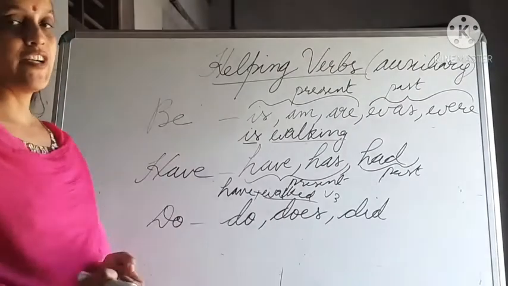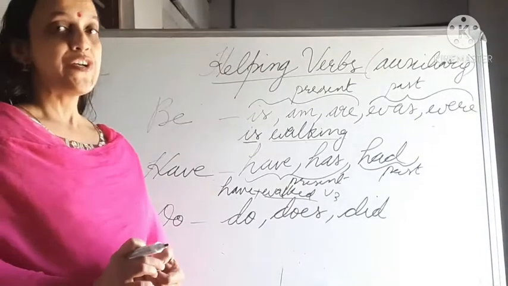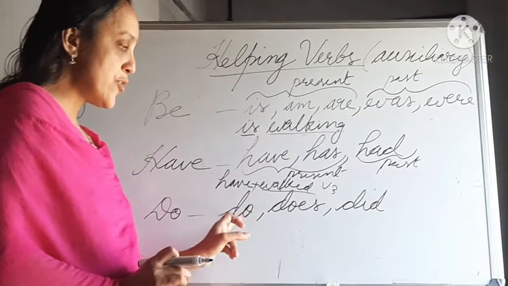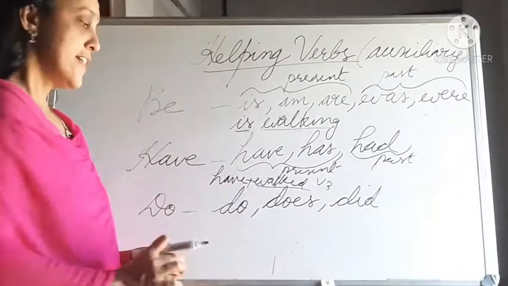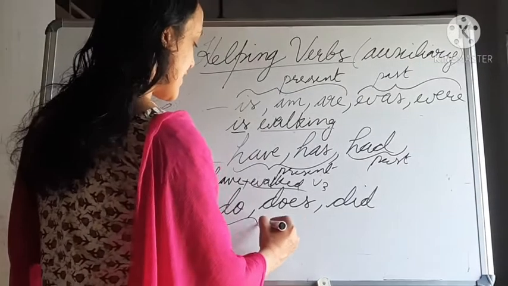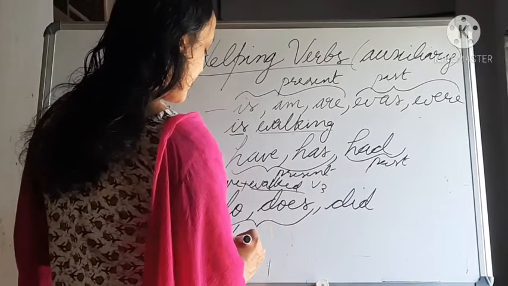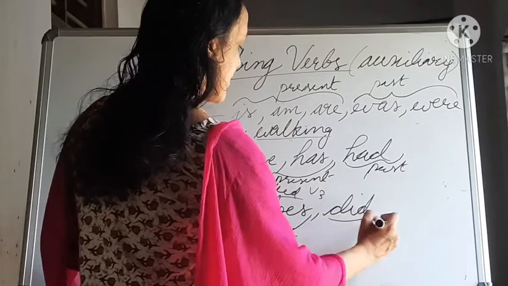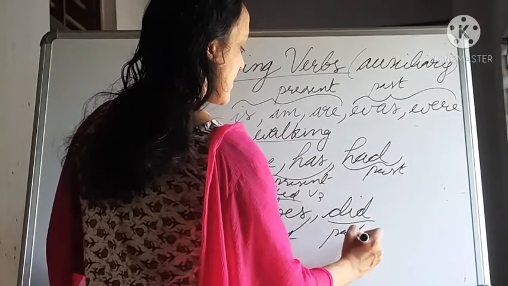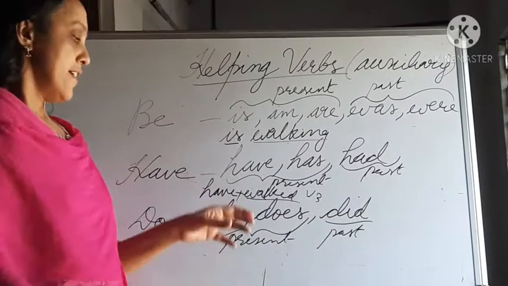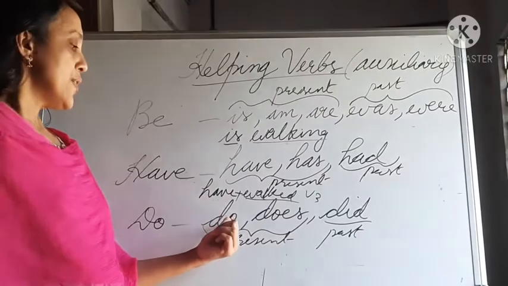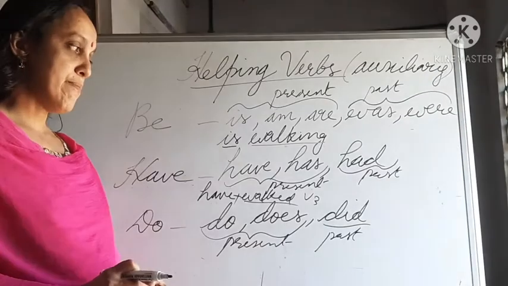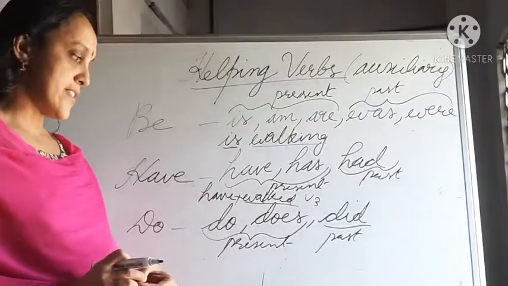And next one, do form. I told you there are three do forms: do, does and did. Here also, do and does can be used with present tense, and did can be used with past tense. I told you do and does can be used with present tense, and the other one can be used with past tense.